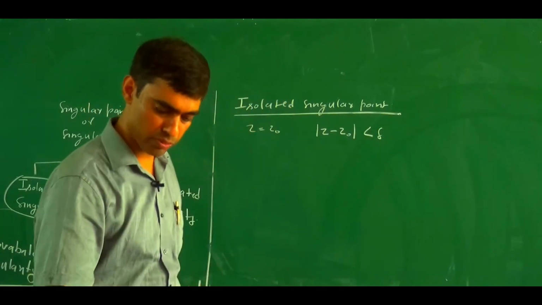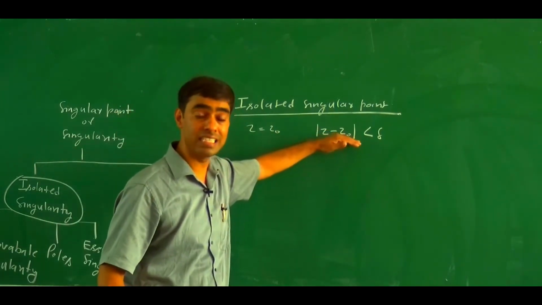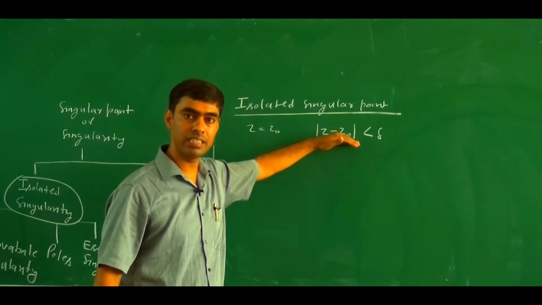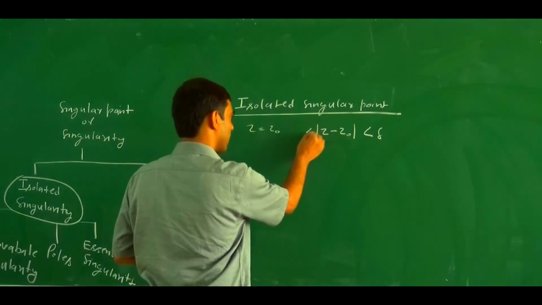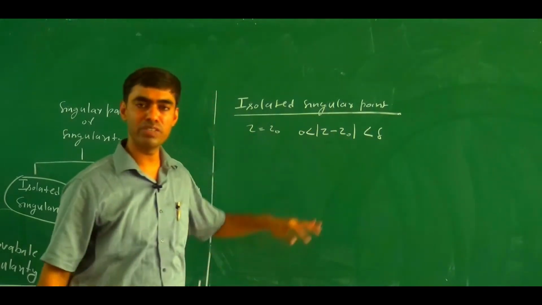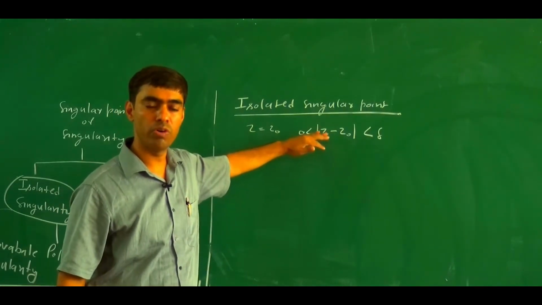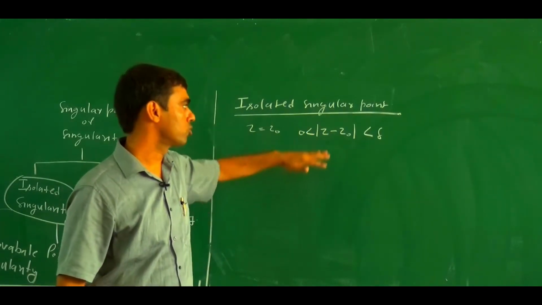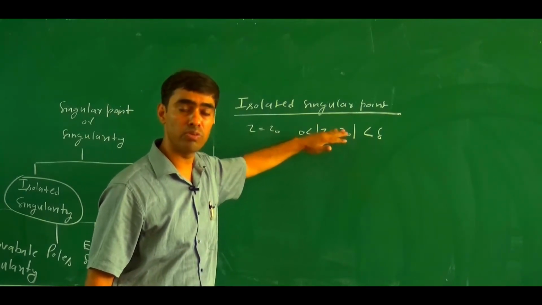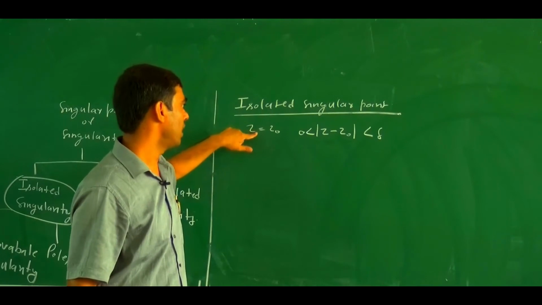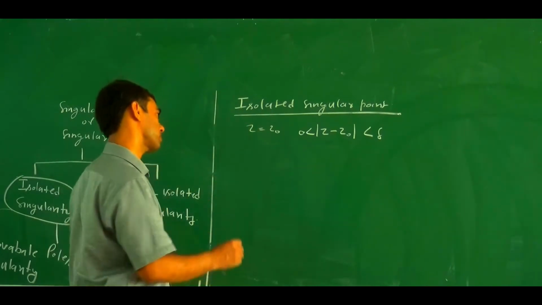Inside this region the function is analytic. This is a deleted neighborhood where the function is analytic about z equal to z0.